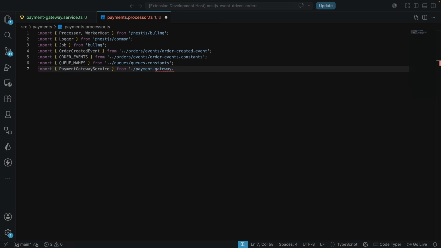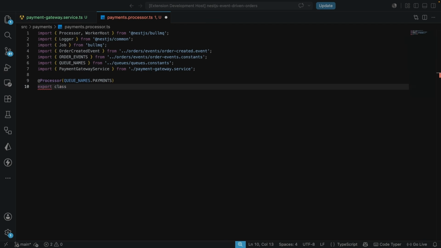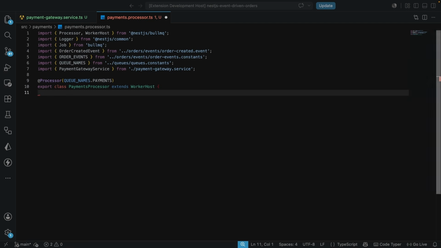All right, so now we have this. We are going to mark the class as processor, just as we have done, but this is going to be the queuenames.payments, and we can go on to export the class, the payment processor, and it's going to be extending worker host. Now in here, we're going to have our logger instantiated. So private read-only logger is equals to a new logger, and we're going to pass in the payment processor.name.